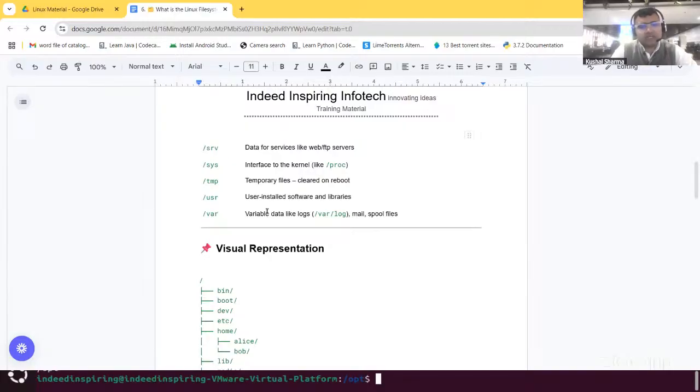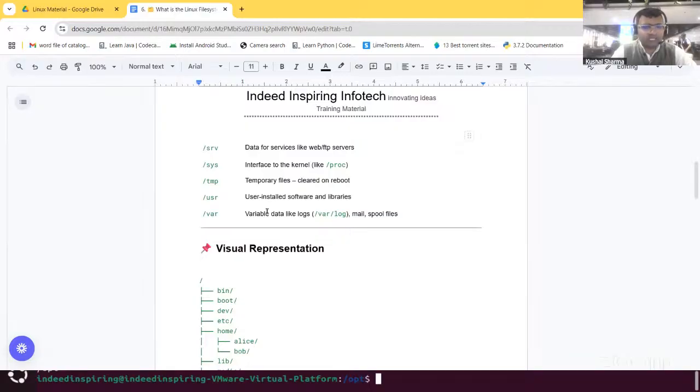/tmp is temporary files. It is cleared on reboot. So that gets cleared. Then we have /usr, which is user installed software and libraries. So many things you will find under /usr. Then /var is there, which is variable data like logs.